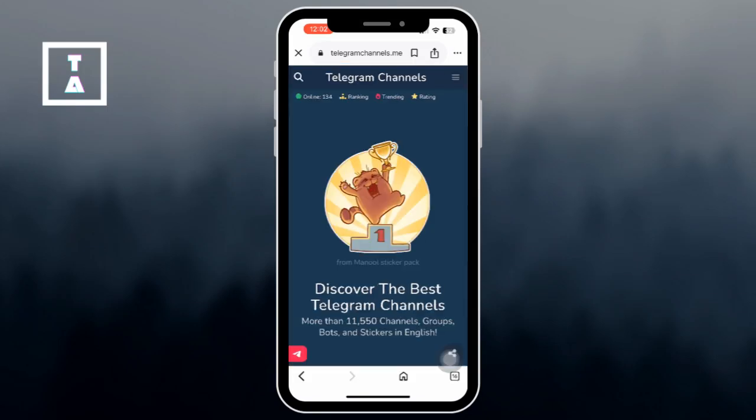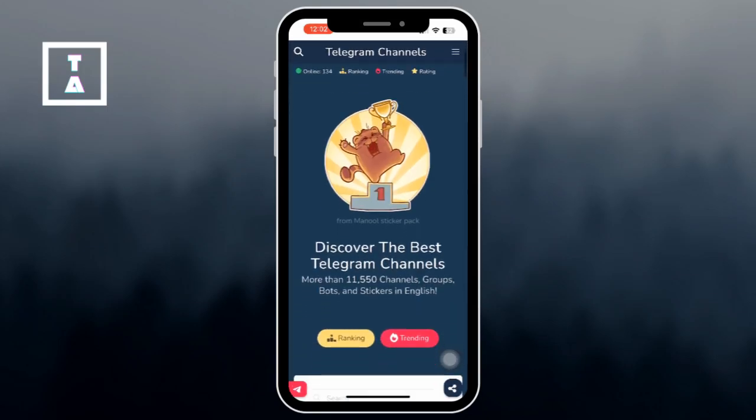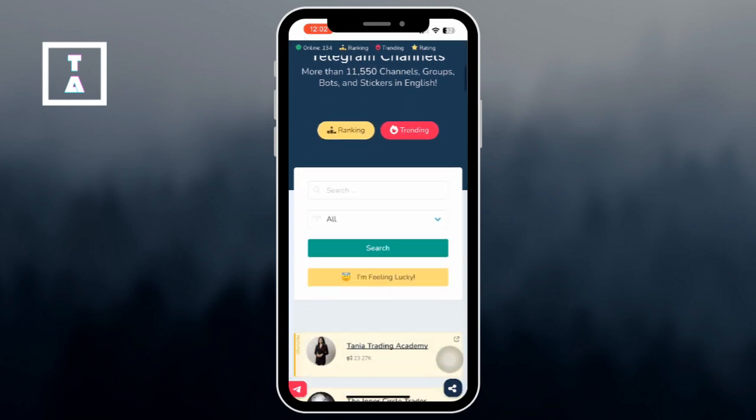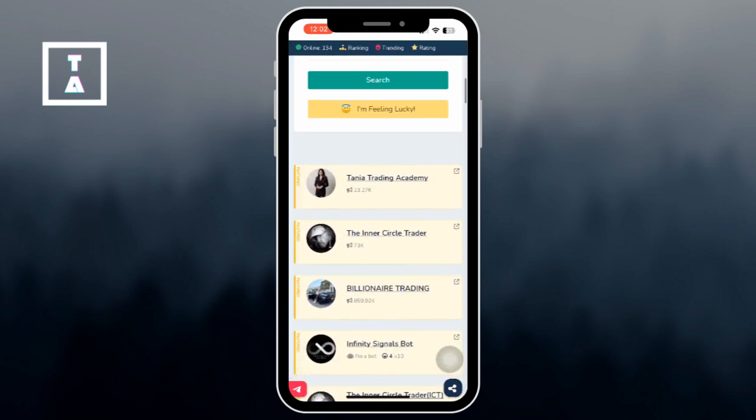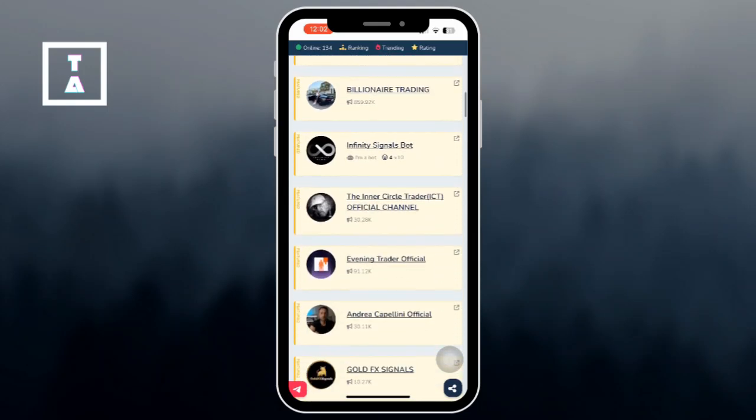Next method is that sometimes your friends or group chats share channel links. Just tap the link to join directly. Always check the channel's description before joining to make sure it's safe and relevant.